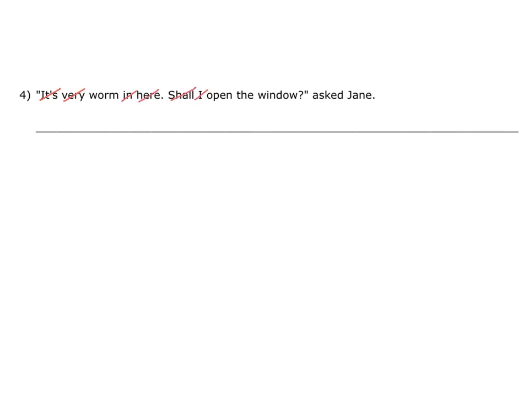Shall, I, open, the and window are also correct. Asked and Jane are also spelt correctly. This leaves this word, and although when I read the sentence I pronounced it warm, this word is actually worm. Therefore we need to change one of the letters to make the spelling correct. Warm should be spelt W-A-R-M, not W-O-R-M. The OR sound in warm is made with the A and the R.